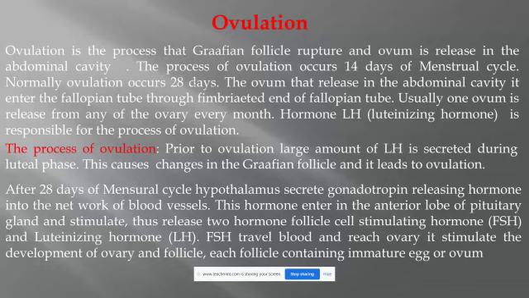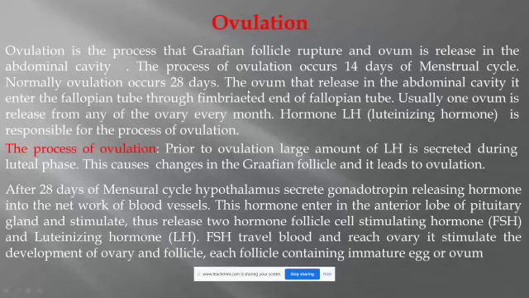So these are what we call abnormal females, or these females must go for treatment and consult a physician about their menstrual cycle. But normally, those females who show a 28-day menstrual cycle have ovulation on the 14th day of the menstrual cycle.